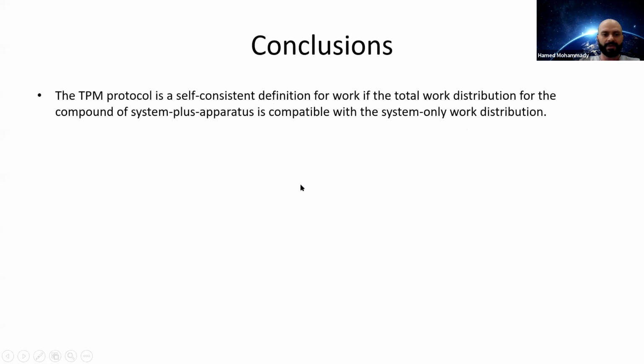So just to conclude, the TPM protocol is a self-consistent definition for work if the total work distribution for the compound of system plus apparatus is compatible with the system-only work distribution, which is to say that when you ignore the apparatus degrees of freedom, you recover the work distribution for the system alone, given the direct TPM protocol.